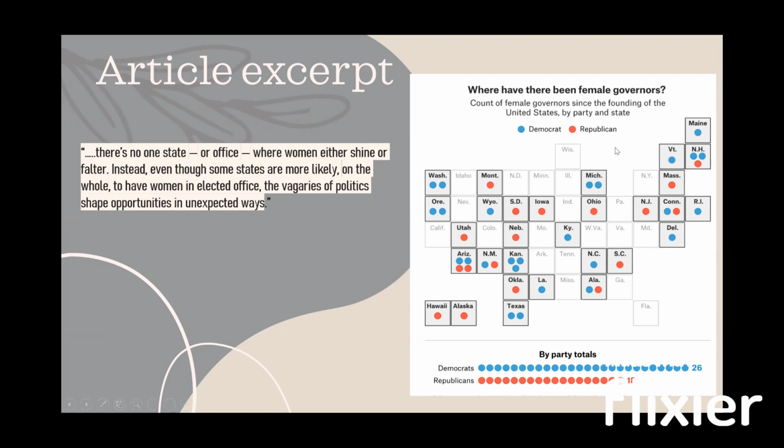And also, let's take a moment to think about this. If we were to reverse the roles and say that this chart represents the number of male governors, then you would have so many dots placed into each box, right? It would reach a point where the chart becomes almost unreadable. It would become confusing and just inefficient, right? But since it's about female governors and there has been very few of them, this graph is very clear. It's very coherent. It serves its purpose, right? Also, the numbers at the bottom show us that there's a total of only 44 female governors, which is very little, especially considering this is since the US was founded. So we're talking about almost 250 years.